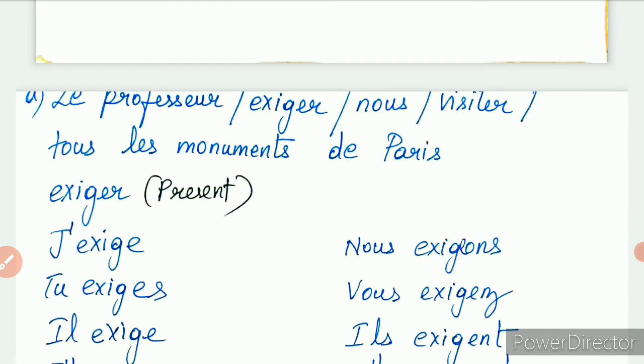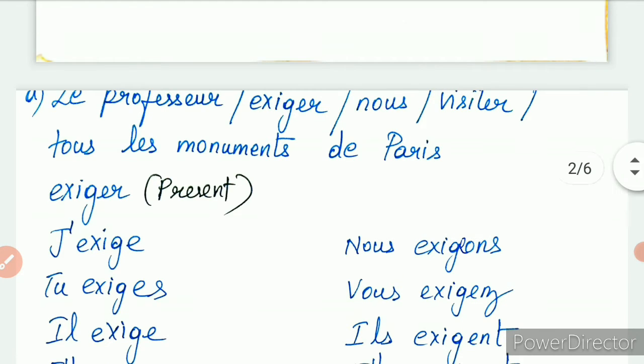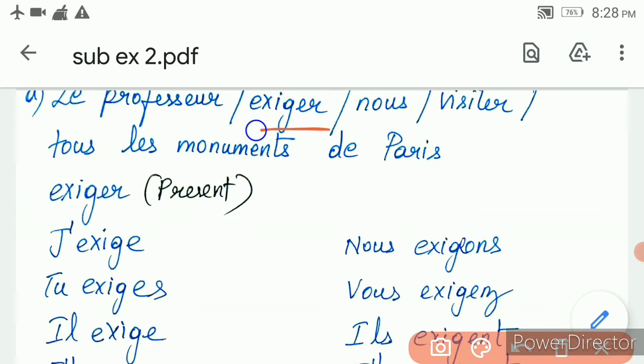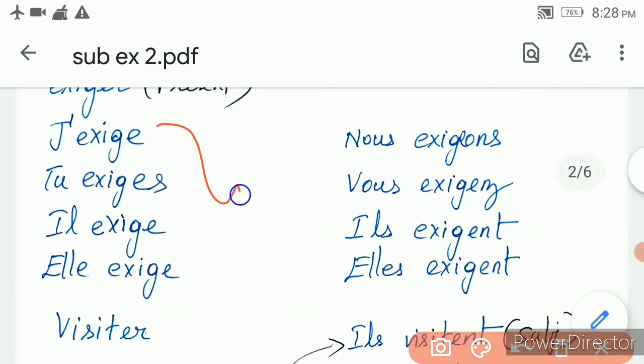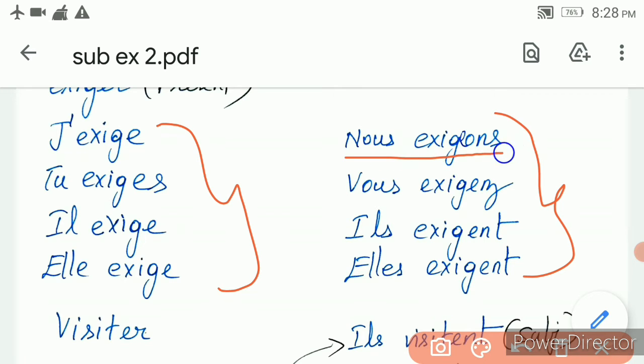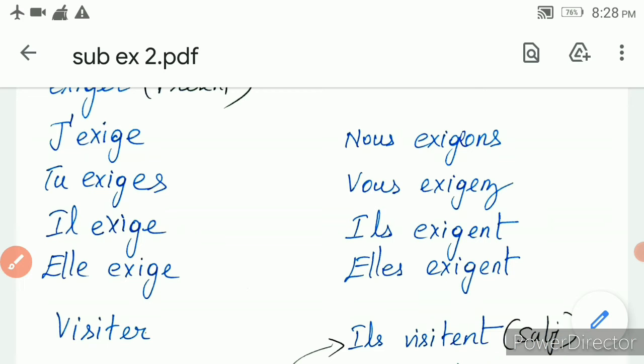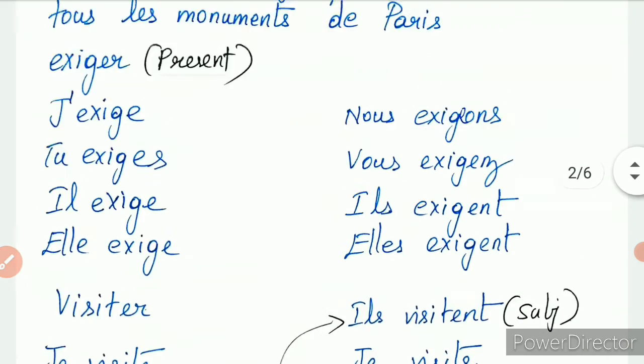First one, A. Le professeur exige. So exiger is a GER verb. So you have to write the GER conjugation here. The GER conjugation of present tense I have written here. In the nous place alone you will add one E. That is the difference. So the present tense conjugation I have written here for exiger.